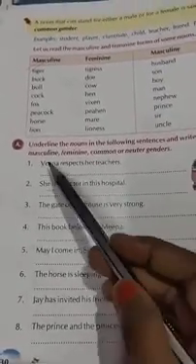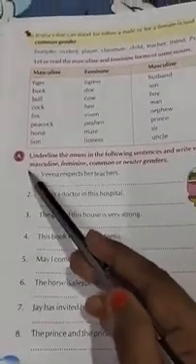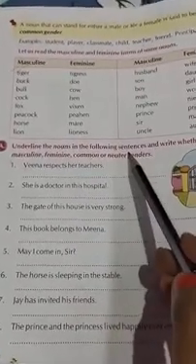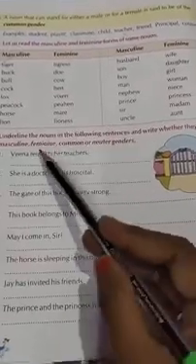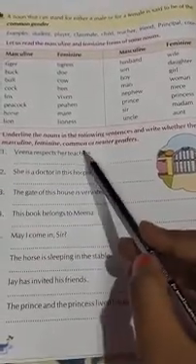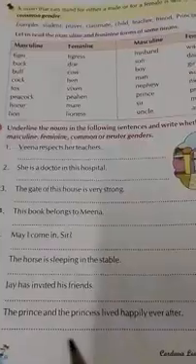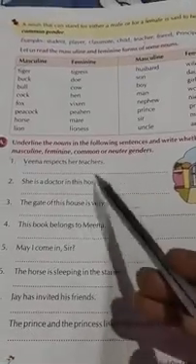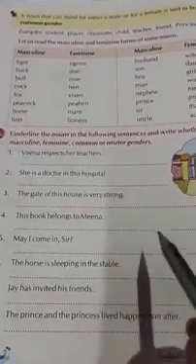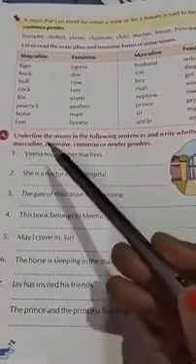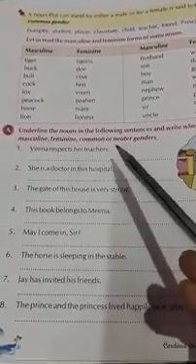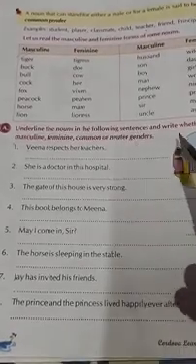See what it is saying. A. Underline the nouns in the following sentences and write whether they are of masculine, feminine, common or neuter gender. So here what you have to do, children, is underline the nouns in the given sentences and write which one is masculine gender, which is feminine gender, which one is common and which one is neuter gender.